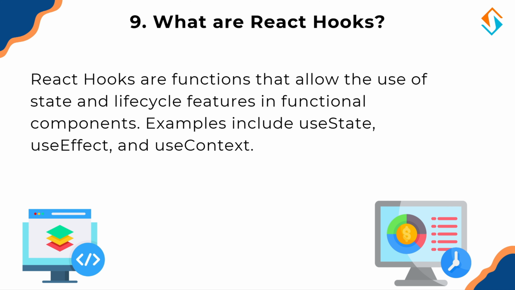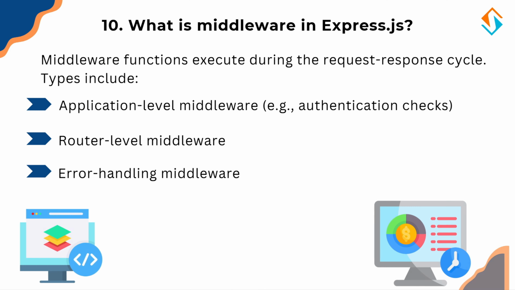Now let's wrap up this set of questions with a key topic in Express.js middleware. So, what is middleware in Express.js? Middleware functions execute during the request-response cycle. There are different types. First, application-level middleware, used for authentication checks. Second, router-level middleware, applied to specific routes. And third, error handling middleware, used to manage errors in the app.